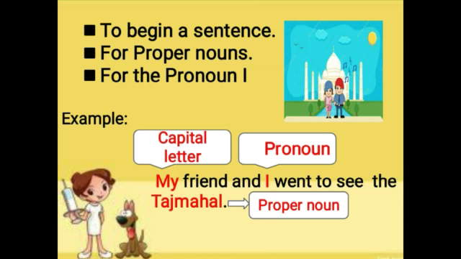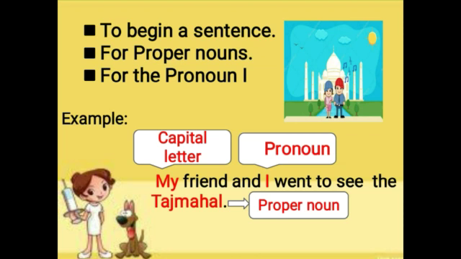Now let's look at the following example. My friend and I went to see the Taj Mahal. So here in this sentence, the letter M of the word my is capital, and the pronoun I is always written in capital letter. And the Taj Mahal is the name of a monument, so it's a proper noun, so we start it with a capital letter.